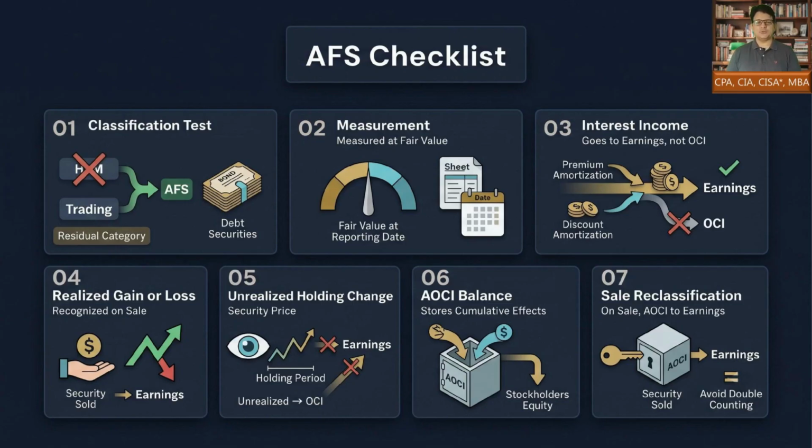In the next video, we will look at transfers between categories, credit loss recognition, and the boundaries of AFS reporting under ASC 320.